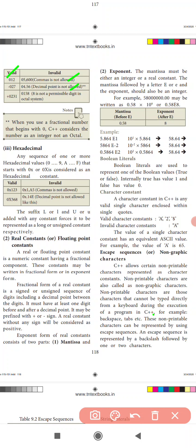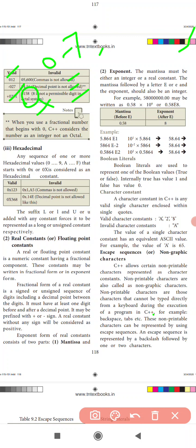Plus 024 is accepted. But 0158 is not permissible. Why? You can use 0 to 7 only, that is permissible in an octal number. Here, what is this? 8 is there, so 8 being there means it is wrong. So that is invalid.